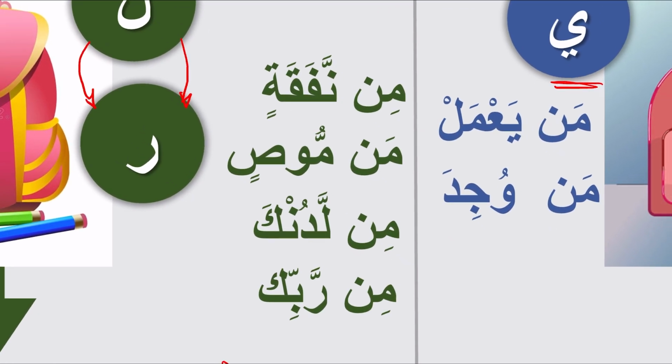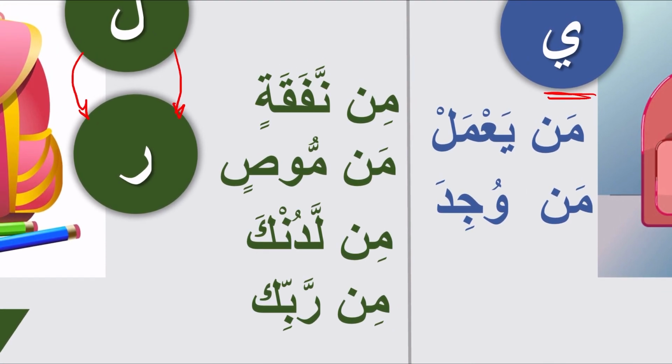If we try it the same as the previous examples, here we have the letter noon. When it is inserted into the next noon after it, we are going to emphasize this noon, we are going to stress this noon to make it 2 counts with ghunna. So it will be min nafaqatin. So this noon is completely disappeared and completely inserted inside the second noon, so we are not going to have even any haraka on top of this noon. Exactly the same for mim